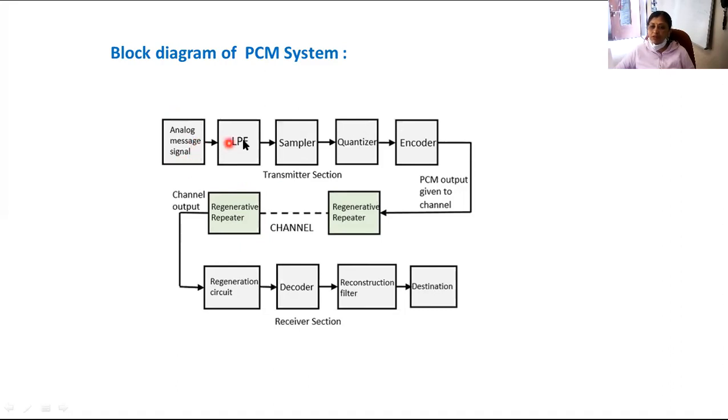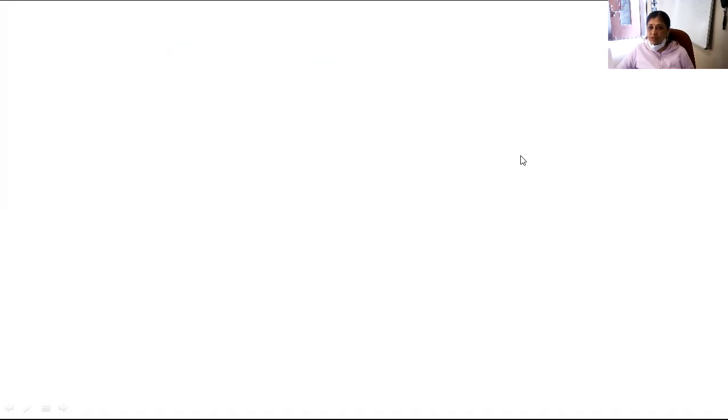It is passed to the next block, which is the LPF. The long form of LPF is low pass filter. After the low pass filter, there is a block called the sampler. Thereafter, there is the quantizer block, and thereafter the encoder block. So this totally forms the transmission section.